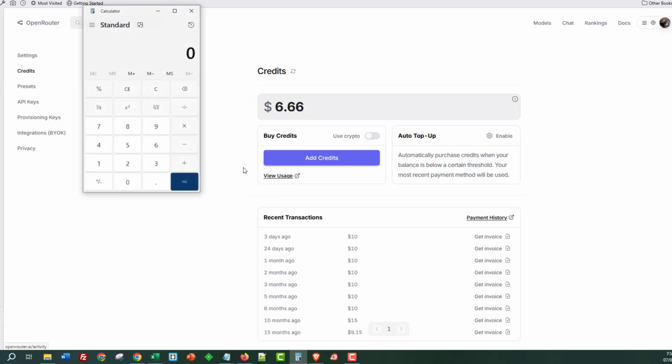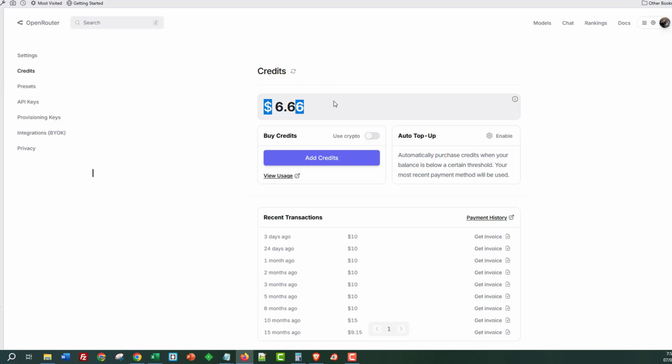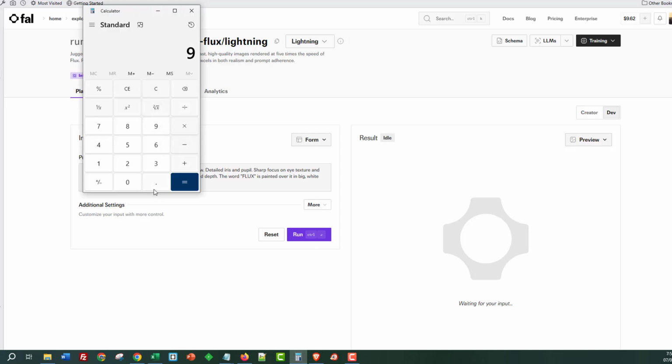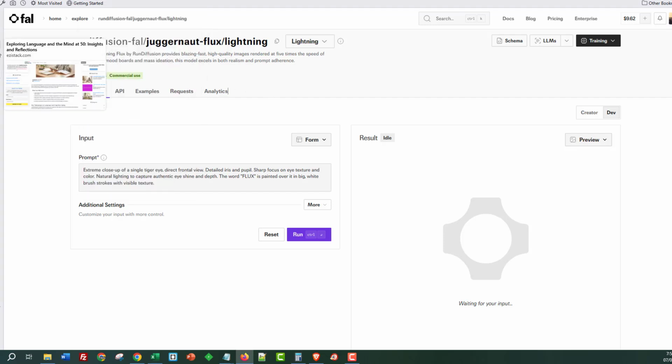So I'll come down here: 6.78 minus 6.66. That cost us 12 cents here, guys, 12 cents for the LLM credits. When we go over to Fal AI, we were at 977, and as you can see, it's saying 962 down here. So 977 minus 962 is 15 cents for the actual images. Then you've got 12 cents for the actual content, so that works out to be 27 cents. So your 27 cents, guys, that's your keyword.